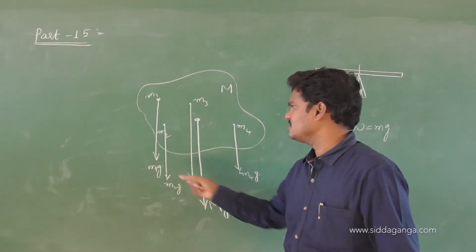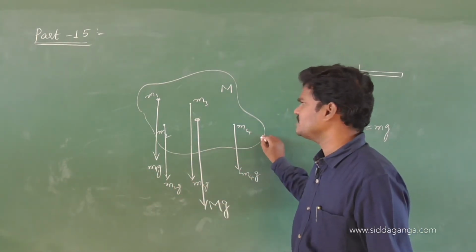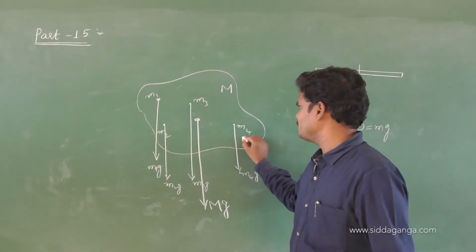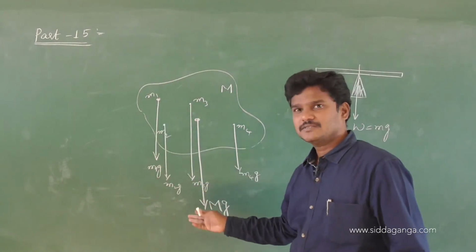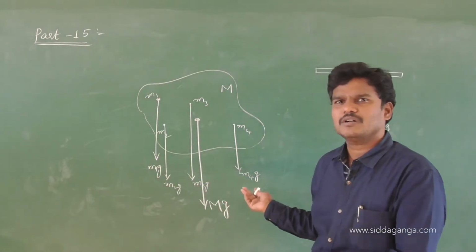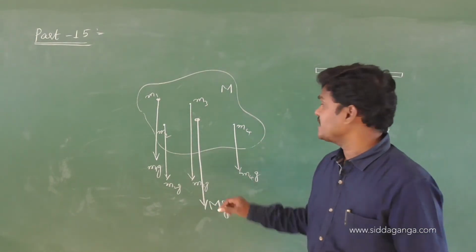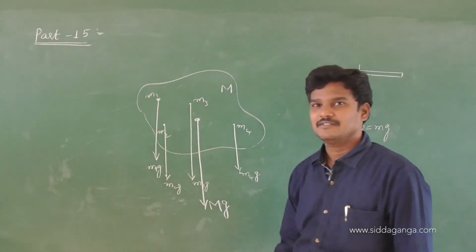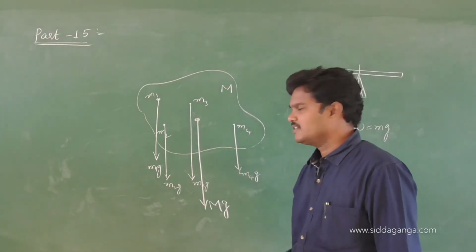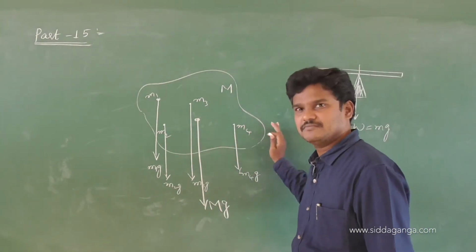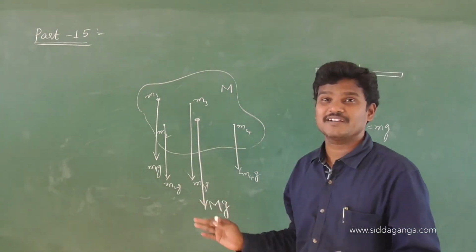This will create one torque, this will create another torque, and this will create some other torque in the opposite direction. If m1, m2, m3 are on the left side, and m4, m5, m6 are on the right side, the torque created by the left mass particles is equivalent to the torque created by the right mass particles. Then what is the net gravitational torque acting at a particular point? Got my point? Because the body consists of a number of particles, we cannot say it contains only 4 particles like that.